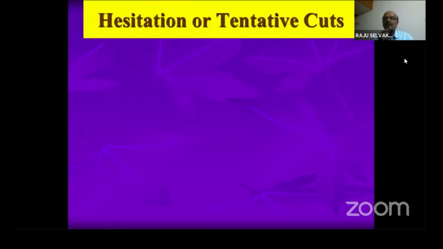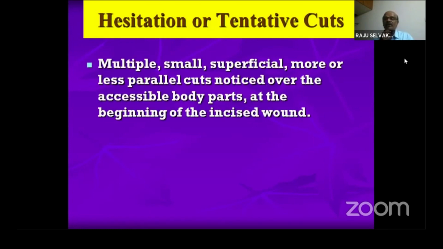There are some other modified forms of incised wound which give us more information. This is also an incised wound, but we name it differently because it gives us some clue about the manner of death, whether it is suicidal. Since it gives us a clue about the manner of death, we have named it hesitation cuts or tentative cuts. It is an incised wound, but we give it the name hesitation or tentative.